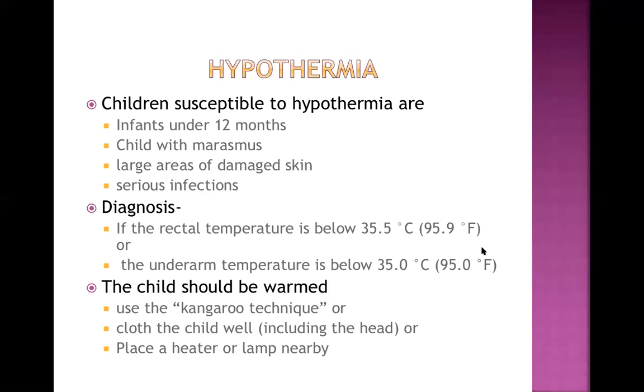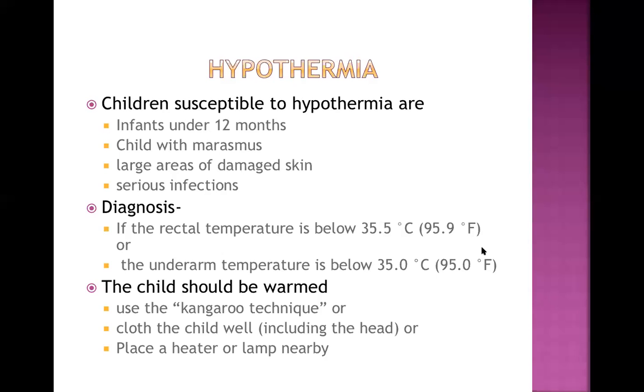Now, just remember how the mother kangaroo is taking care of the baby kangaroo. There is a pocket, isn't it, like thing in the belly of the kangaroo, and the baby just stays inside that pocket, and the baby will get constant heat from the mother's body or mother's skin.